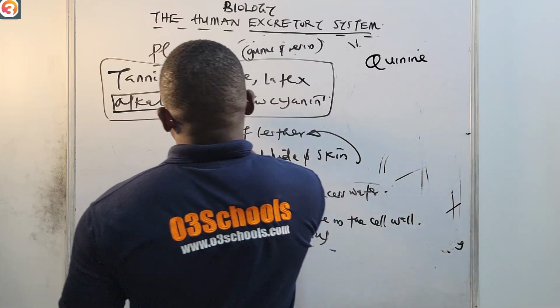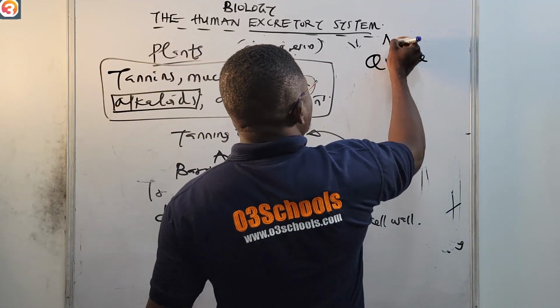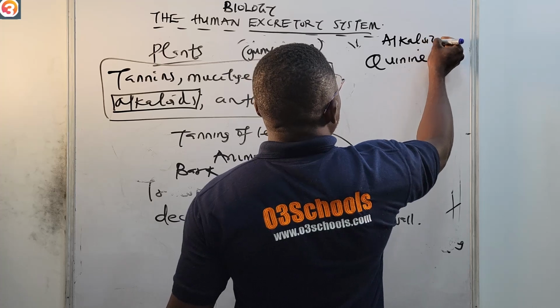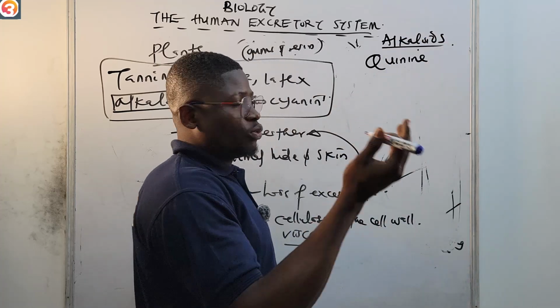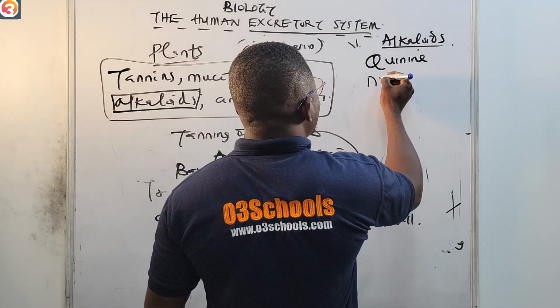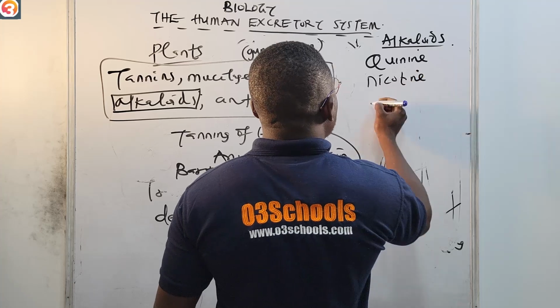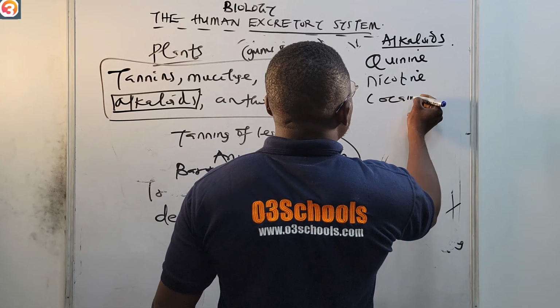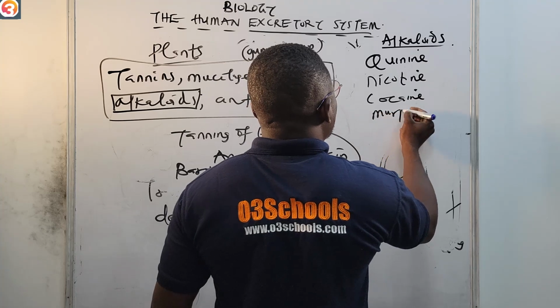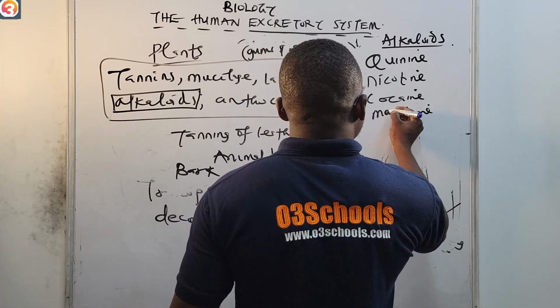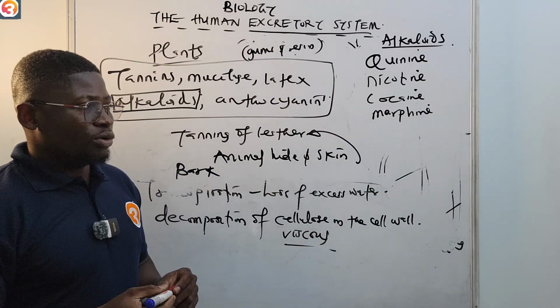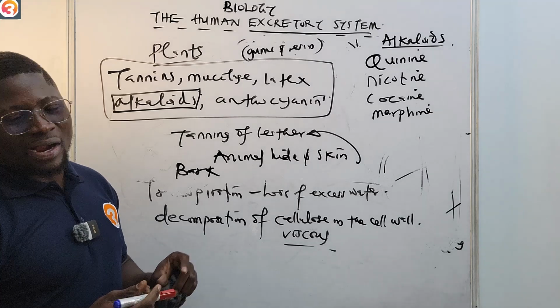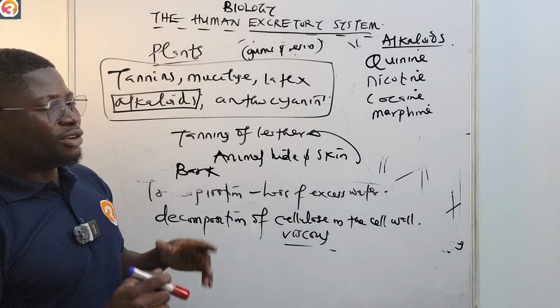Quinine is an example of alkaloids. They include quinine, nicotine, cocaine, and morphine. These are examples of alkaloids.